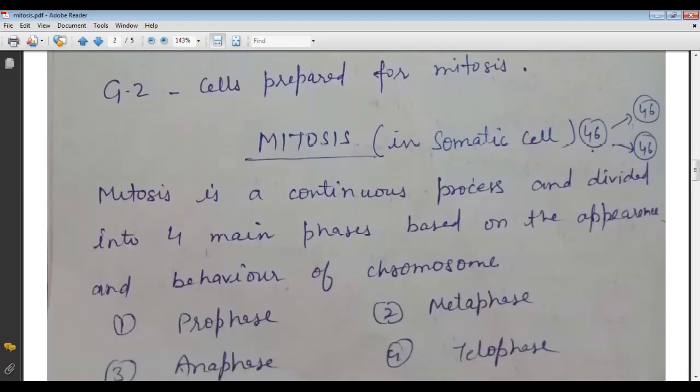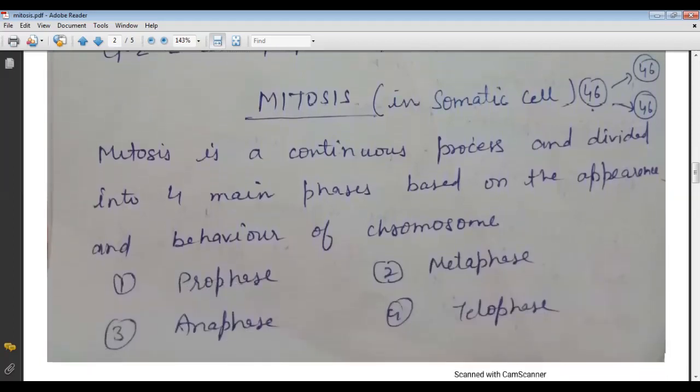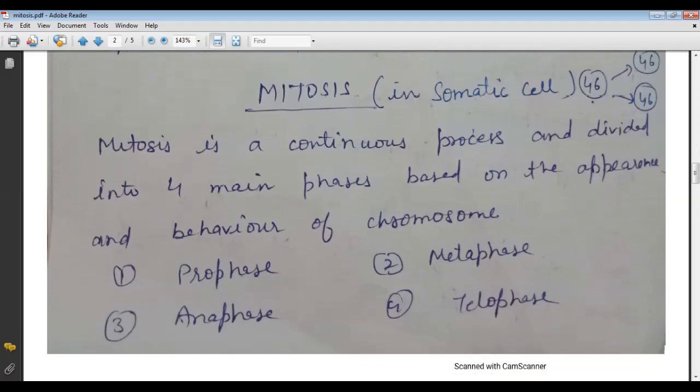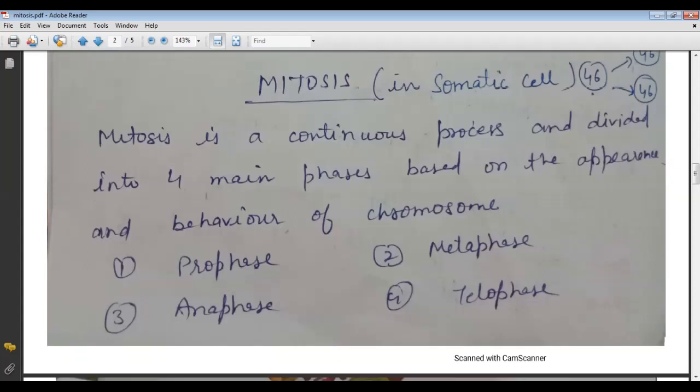Now come to the topic mitosis. Mitosis is present in the somatic cell, where there are 46 chromosomes in a cell, and these 46 chromosomes are divided into two daughter cells, so each daughter cell has 46 chromosomes. So this type of cell division is called mitosis.